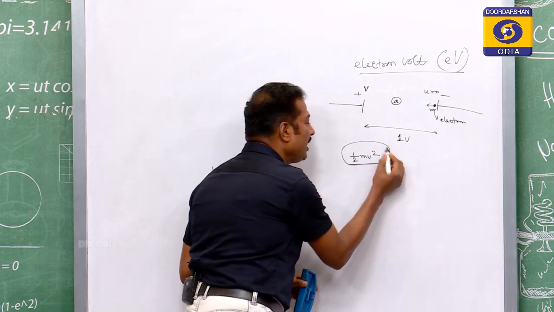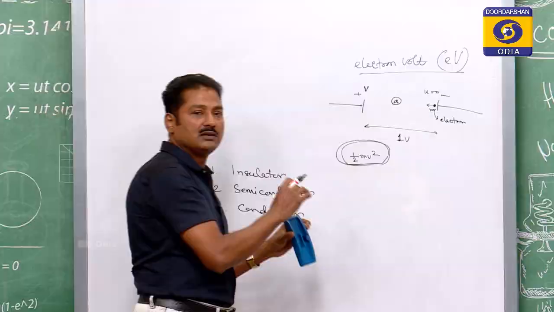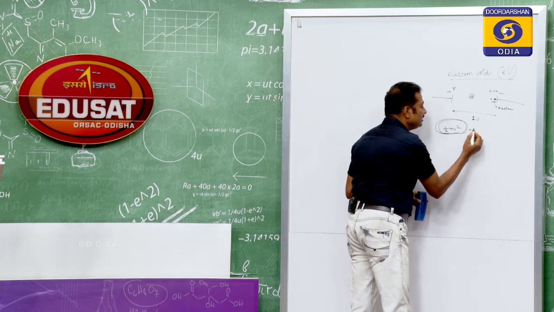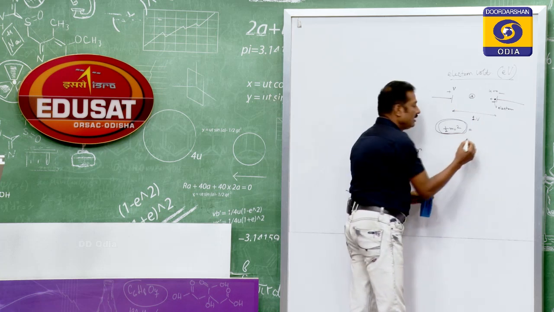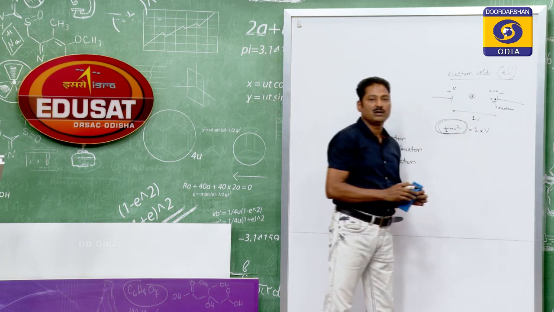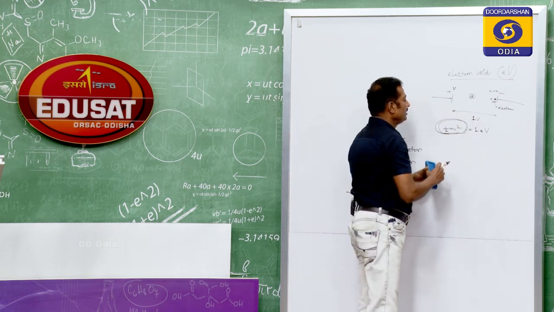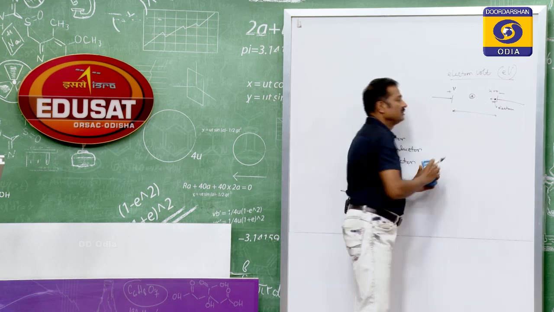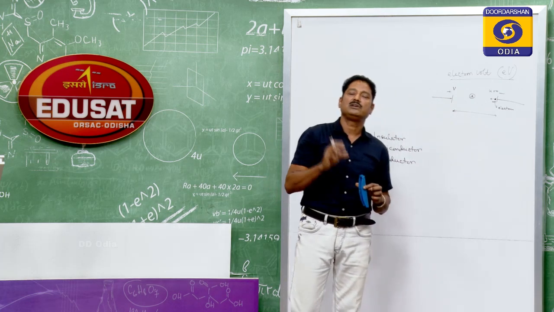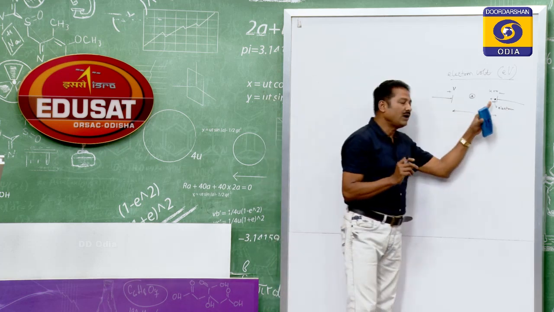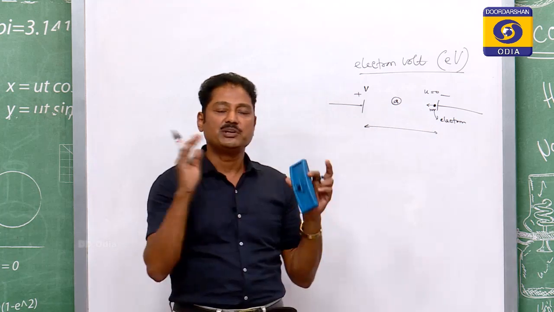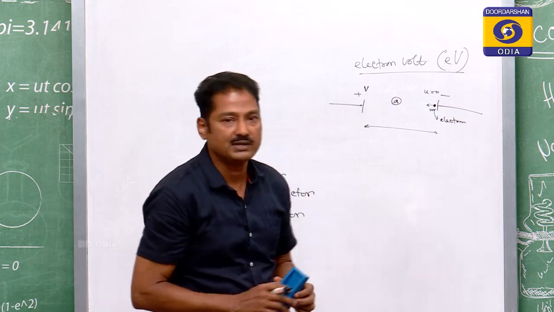This half m v square is the energy gained by the electron due to the electrostatic field, and this energy is known as the 1 electron volt energy, for 1 electron and 1 volt. That means 1 electron volt is the energy gained by 1 electron when accelerated from a negative plate to a positive plate separated by 1 volt potential difference.